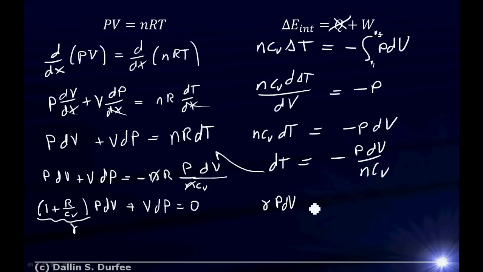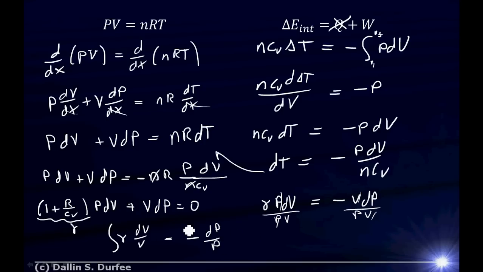I'll take this guy to the other side, and that's going to be equals minus V dP. Then I'm going to divide both sides by P times V, so the P's cancel out over here, the V's cancel out over here, and what I end up with is gamma dV over V is equal to negative dP over P.